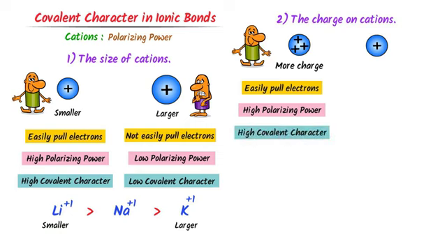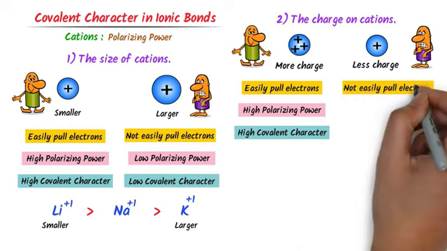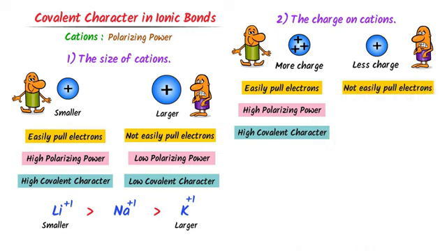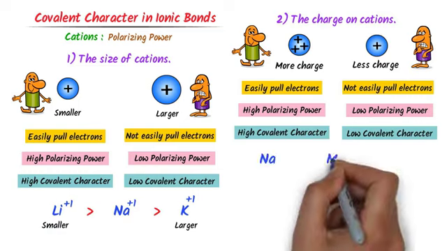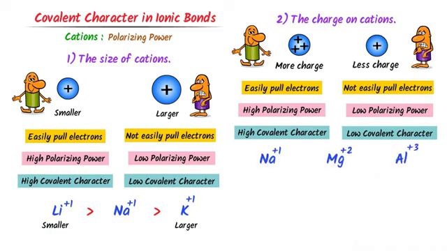On the other hand, this cation has less positive charge. It will hesitate to pull more electrons of the anion, or it doesn't love to pull more electrons of the anion. Hence, its polarizing power is low and it has less covalent character. For example, consider this case. Which ion has more covalent character? Well, aluminium has positive 3 charge and sodium has positive 1 charge. So aluminium has more covalent character than magnesium, and magnesium has more covalent character than sodium.